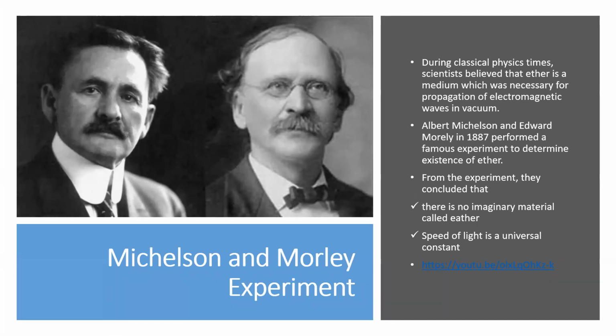It doesn't exist. That was the conclusion they made after the experiment. And in the same experiment, they also found that the speed of light is a universal constant. Now, we all agree without a second thought that the speed of light in vacuum is a constant, right? And we know that value and we use it for many problems in physics.